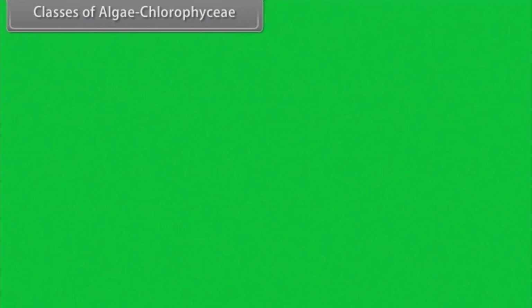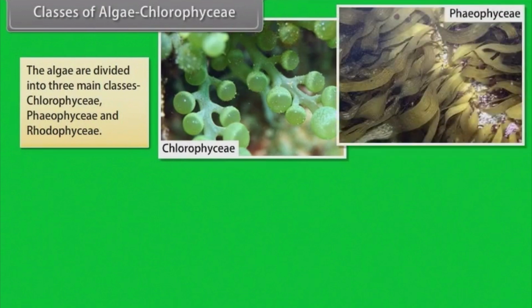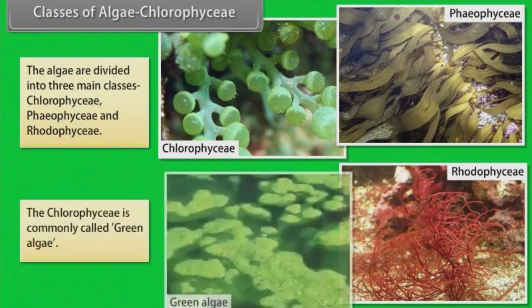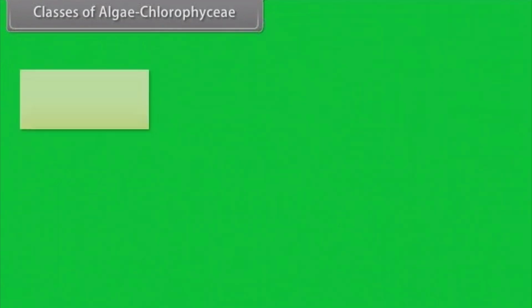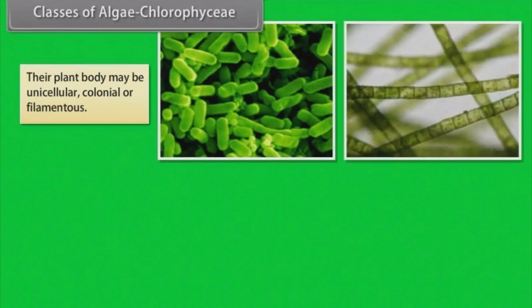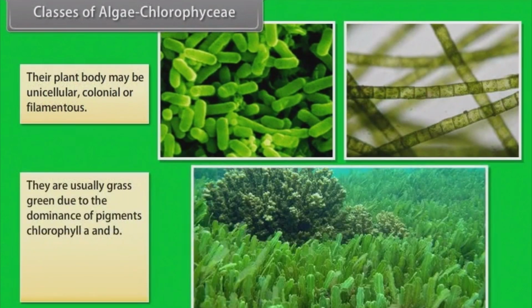Chlorophyceae. The algae are divided into three main classes: Chlorophyceae, Phaeophyceae, and Rhodophyceae. The Chlorophyceae is commonly called green algae. Their plant body may be unicellular, colonial, or filamentous. They are usually grass-green due to the dominance of pigments chlorophyll a and b.